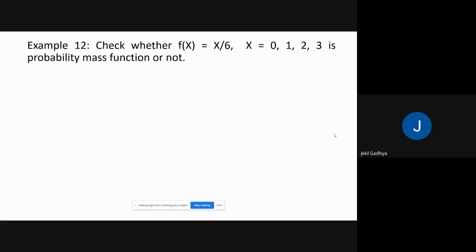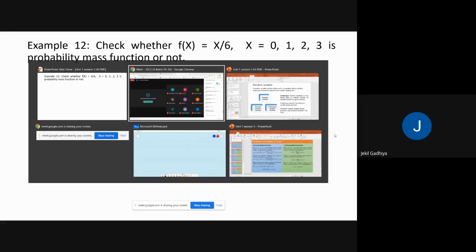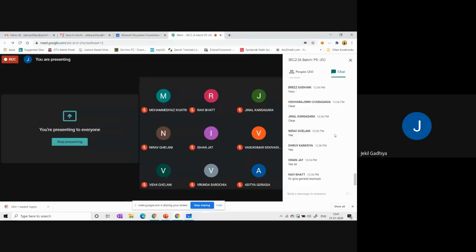Take whether f of x equal to x by 6, x equal to 0, 1, 2, 3 is a probability mass function or not. So what we have to do here? Anyone? Okay, general example. Rolling a dice, using a coin, all are general examples.